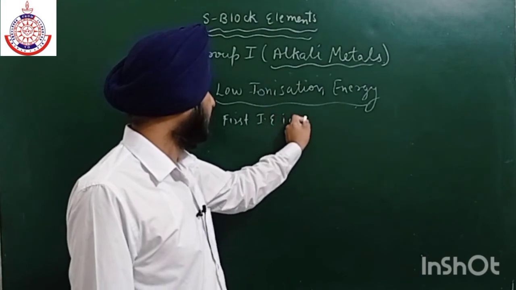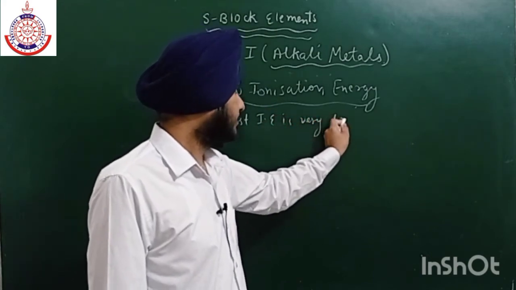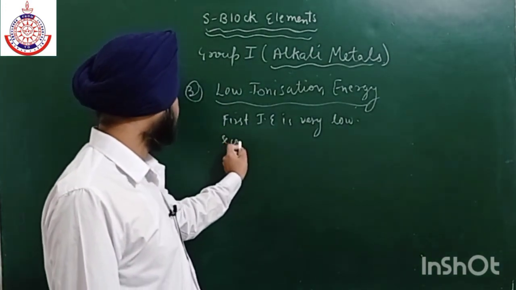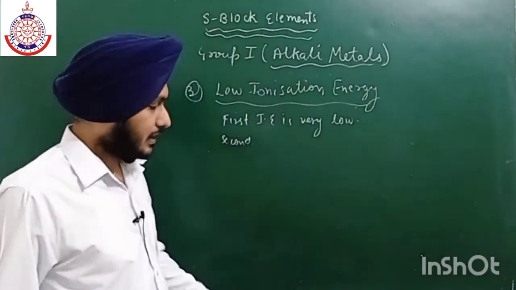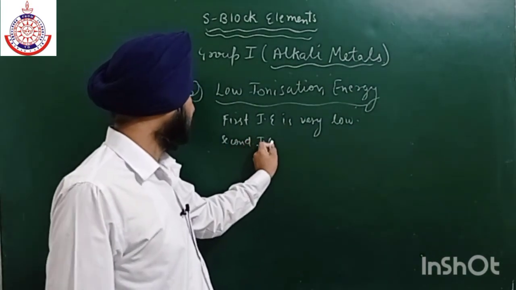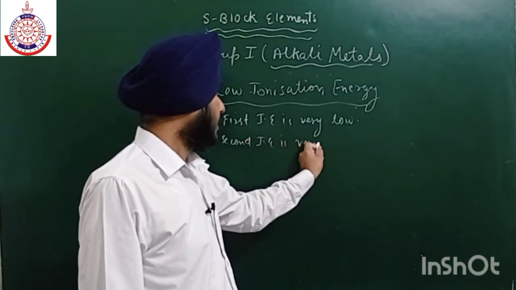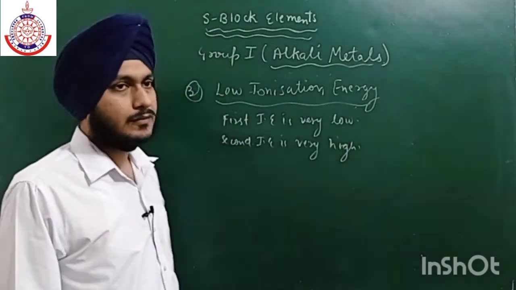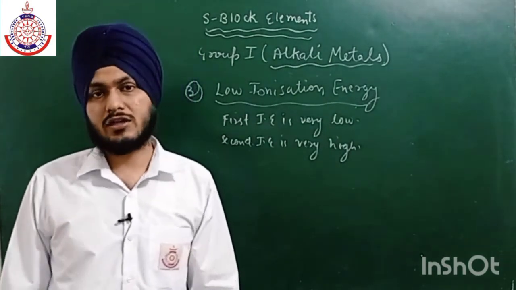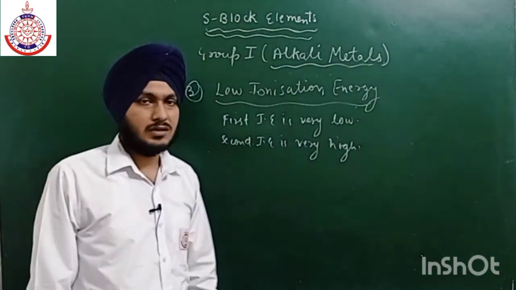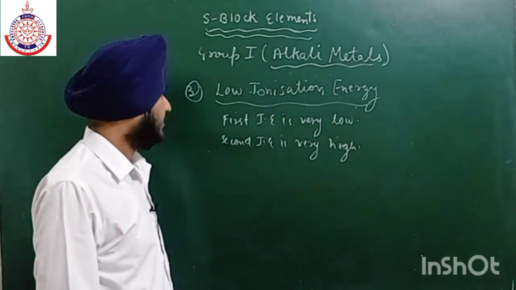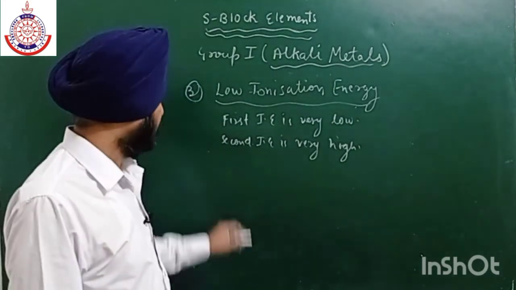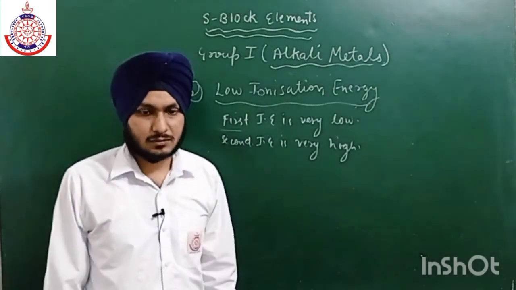But if we talk about the second ionization energy, the second ionization energy is very high. Why is the second ionization energy very high? Because after the removal of one electron, they will get the nearest noble gas configuration. So write it in your notebook that the main reason of this high ionization energy is that after the removal of one electron, they will get the nearest noble gas configuration.